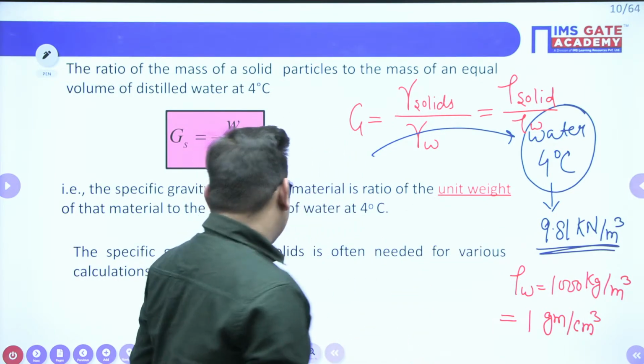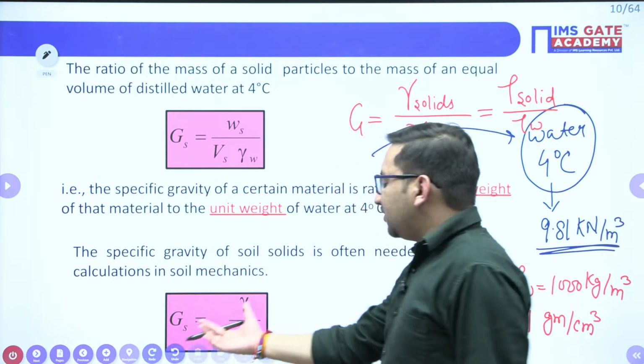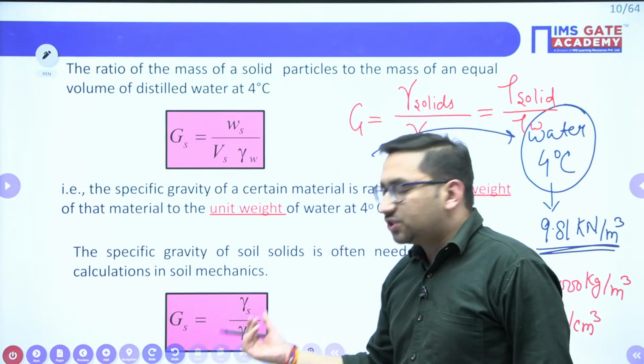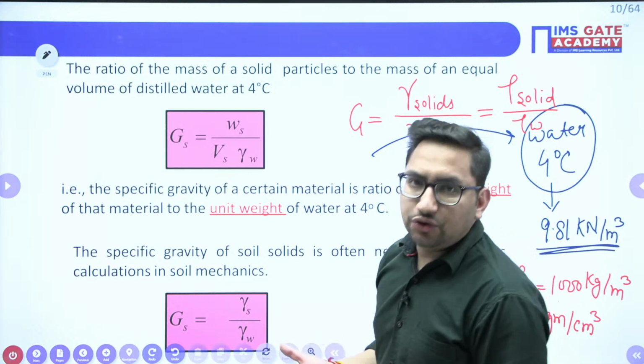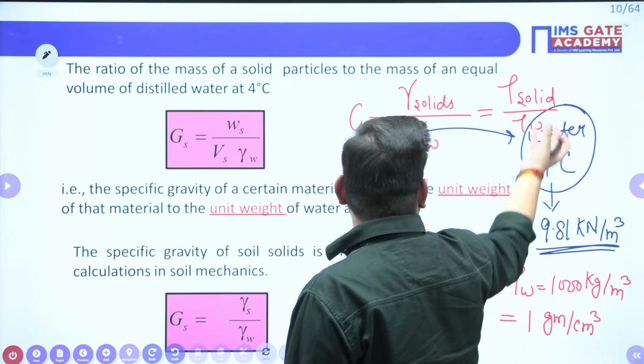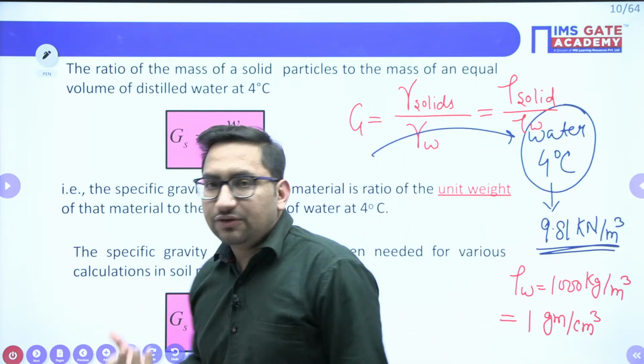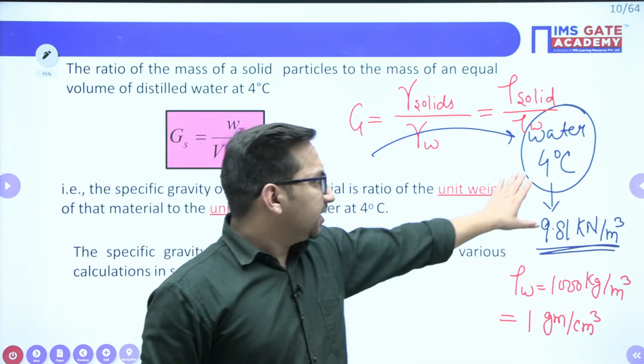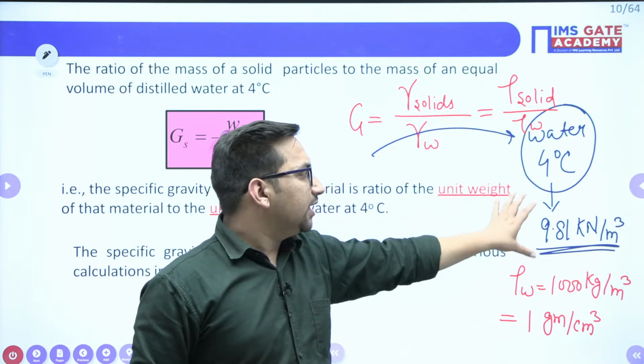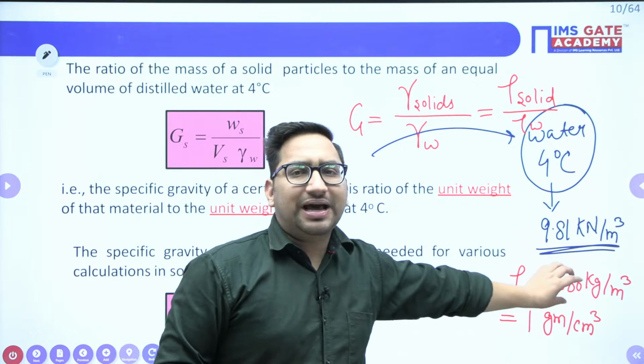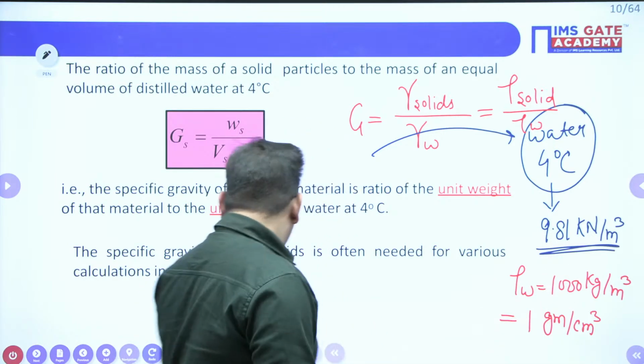Clear? Now, your GS value is nothing but the unit weight of solids to the unit weight of water. What is the unit weight of water we are going to consider? That is for the standard fluid, that is at 4 degrees Celsius, as at this particular temperature your gamma value, or your density of water, is going to be maximum, right?